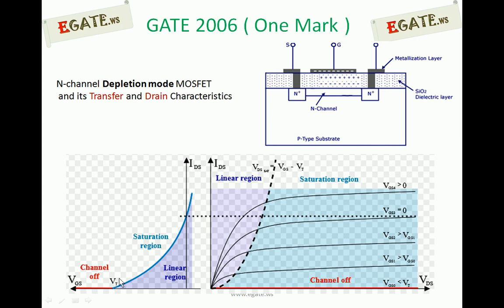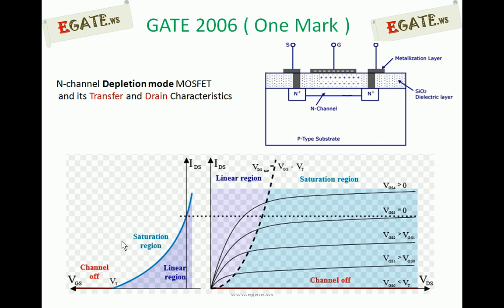This is also called the threshold voltage for depletion mode. If you apply less than this threshold voltage, the current is 0, and if you apply more than this voltage, current flows in the transistor. So the threshold voltage is the minimum gate to source voltage to be applied to get current flow, below which the current is 0. The threshold voltage for depletion mode is negative, whereas the threshold voltage for enhancement mode is positive.